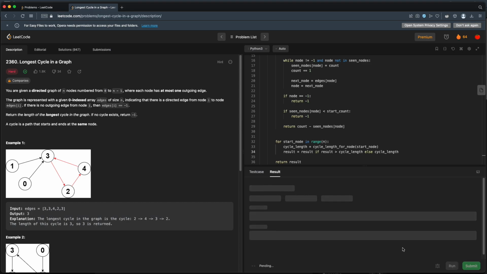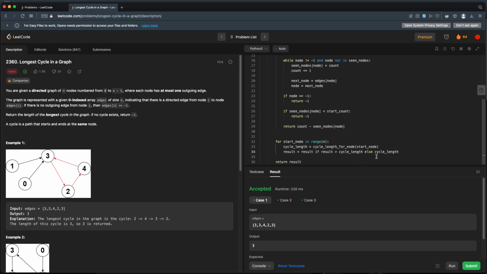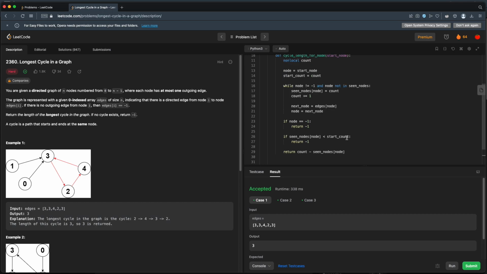Sometimes calling max, because it's a function call, will take more time. This does the exact same thing. All right, what else can we do here? Well, one thing, I've got this node, and I set this node equal to next node. We can just eliminate this little next node thing here. We don't need this next node anymore. Get rid of that. That might save us a little bit.